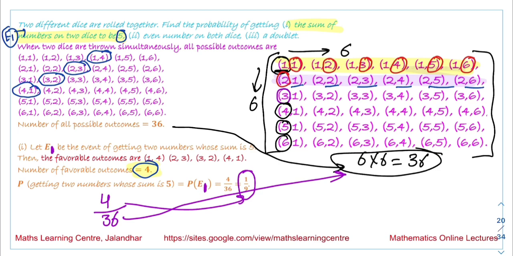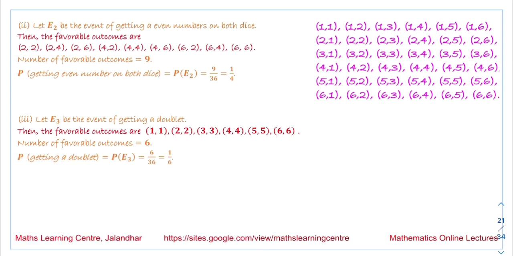Now for the second part, we are moving on to our next slide. We are saying the event E2, the event of getting an even number on both dice. Even number on both dice means that out of this first row no number is possible, because the first term we have is 1 over here. From the second row we have the terms 2, 2, 2, 4 and 2, 6.